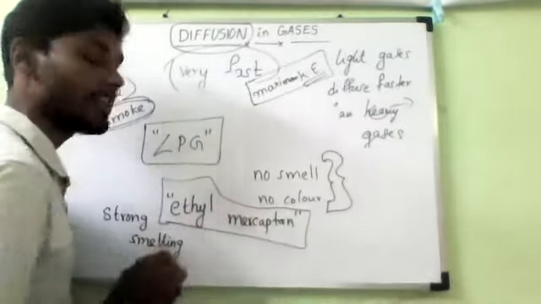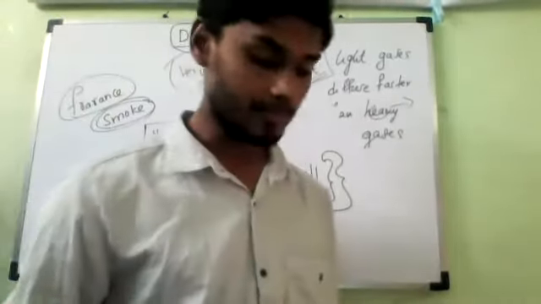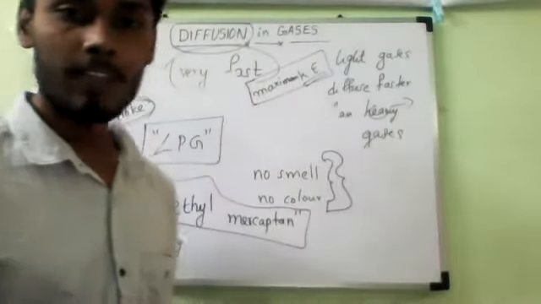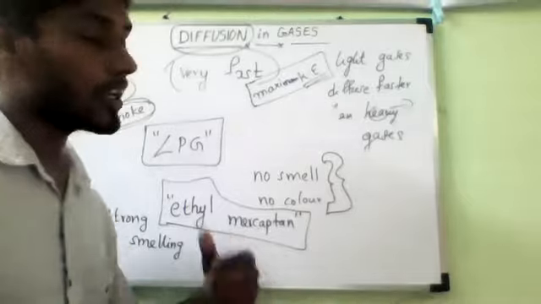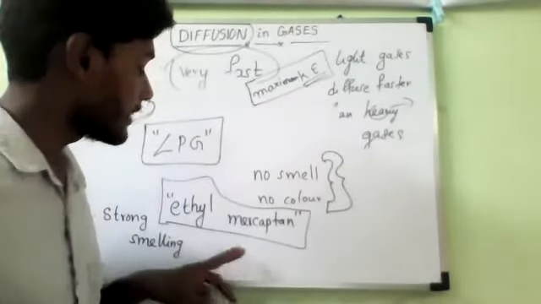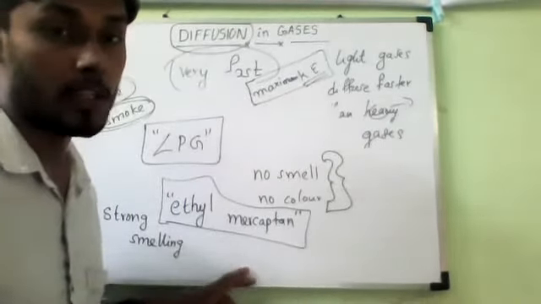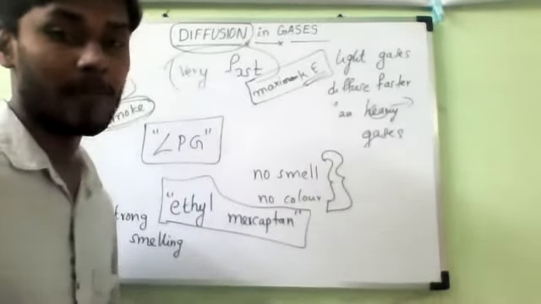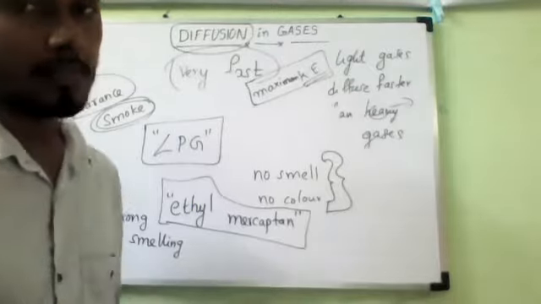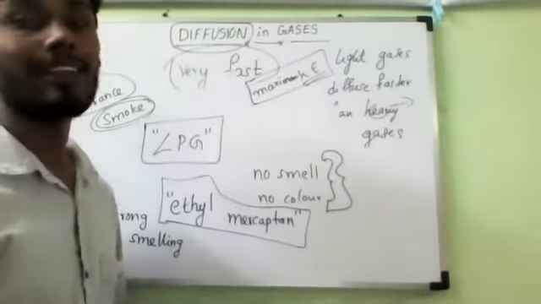That is why we are able to detect the smell. Without this chemical, we cannot detect that smell. That is why I am saying general knowledge is most important. Ethyl mercaptan is a chemical.